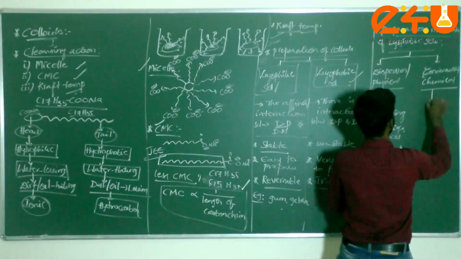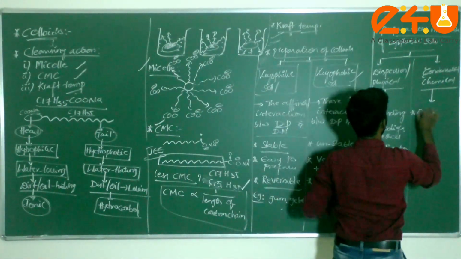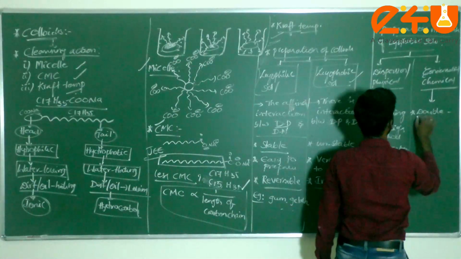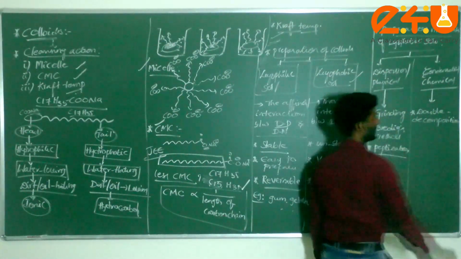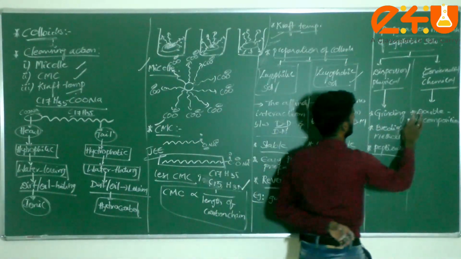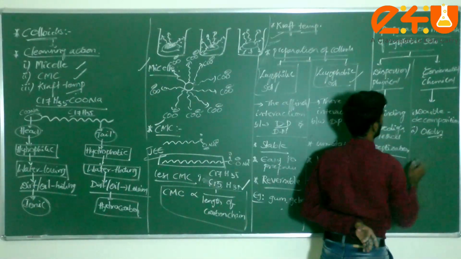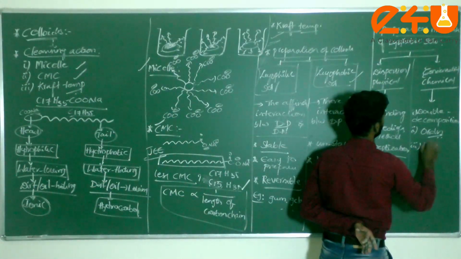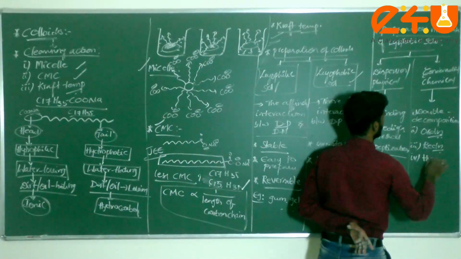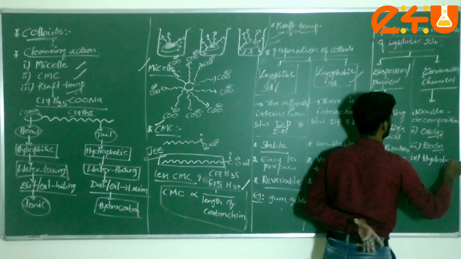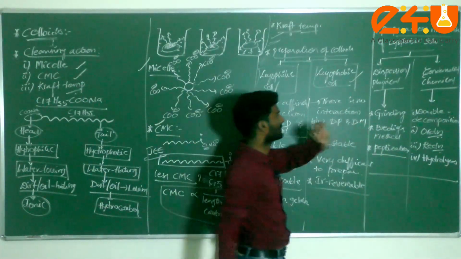Next, chemical methods. What are the things which come under it? First one is the double decomposition method. Next one, oxidation. Third one, reduction, and fourth one, hydrolysis. Hydrolysis is very important. These are the preparation methods.